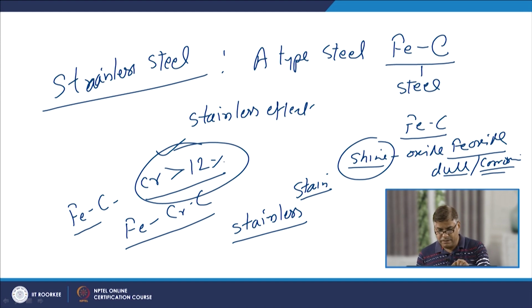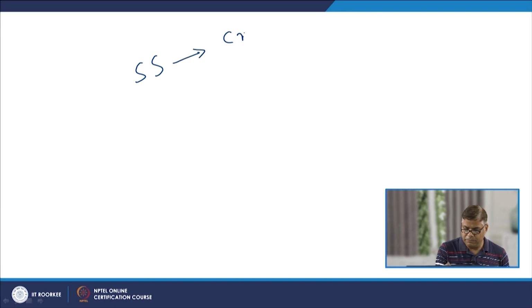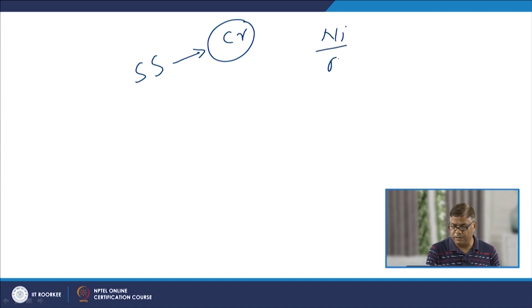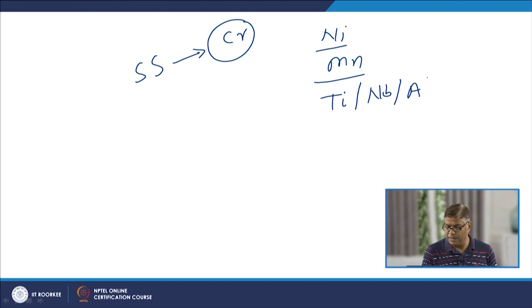The stainless steels, apart from the chromium, can have other alloying elements, maybe in the form of nickel or manganese, or a small concentration of elements like niobium, titanium or aluminum.